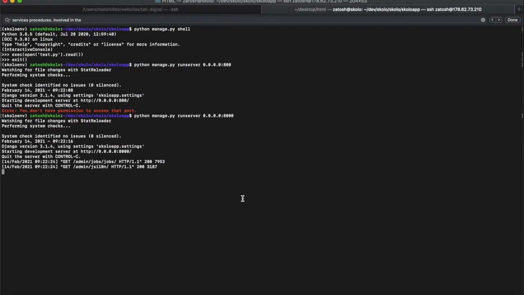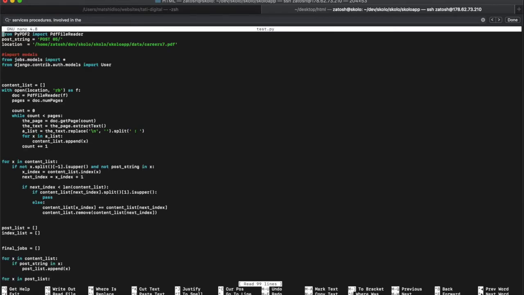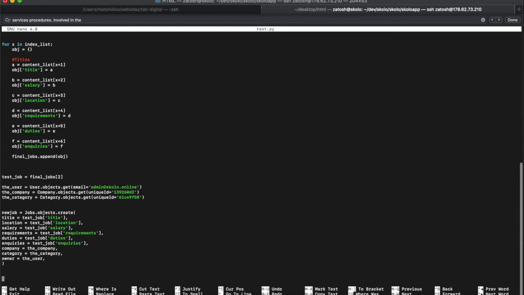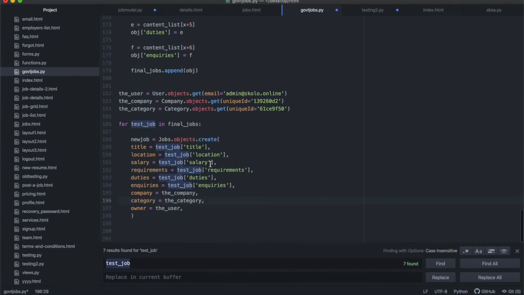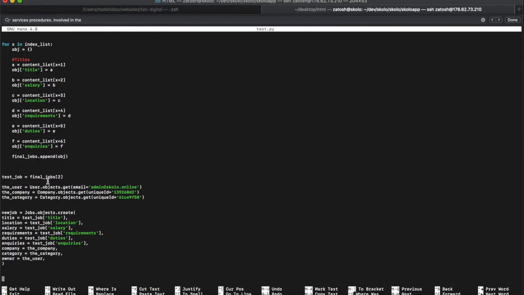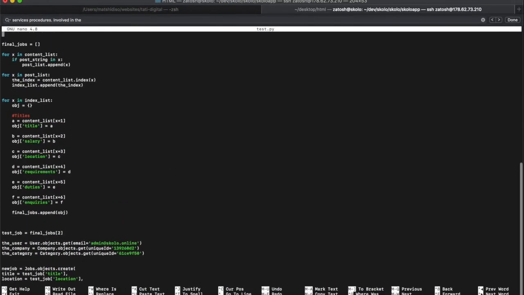All right, let me close this and let me have a look at this file that I'm running over there. Which file is it? Nano test.py. Right. Yeah, that's the problem. So what I'm running is not the correct one, right? I didn't replace the code in there with the code that I want to run. It's actually getting a specific final jobs and it hasn't updated.